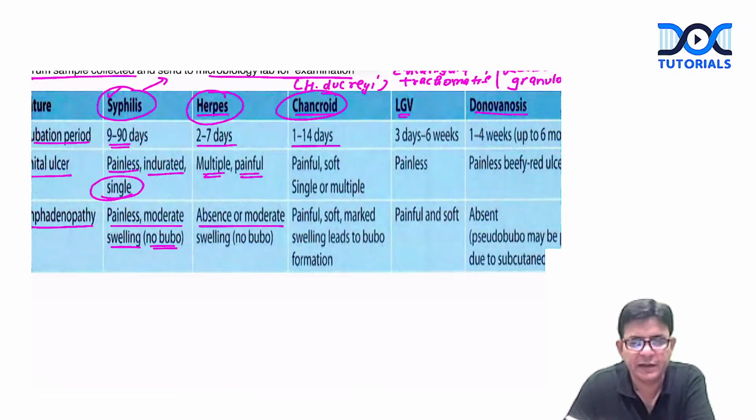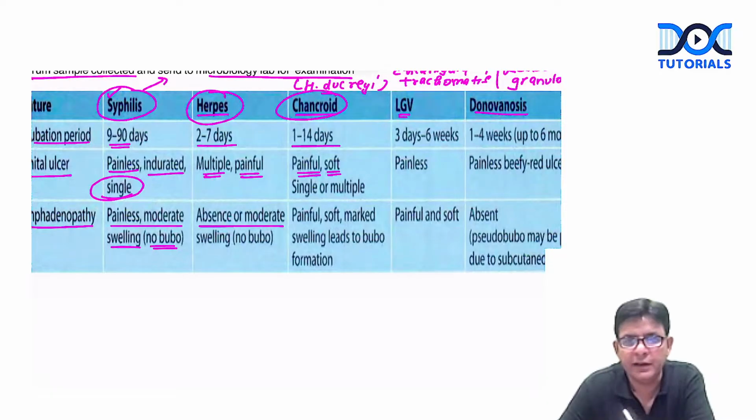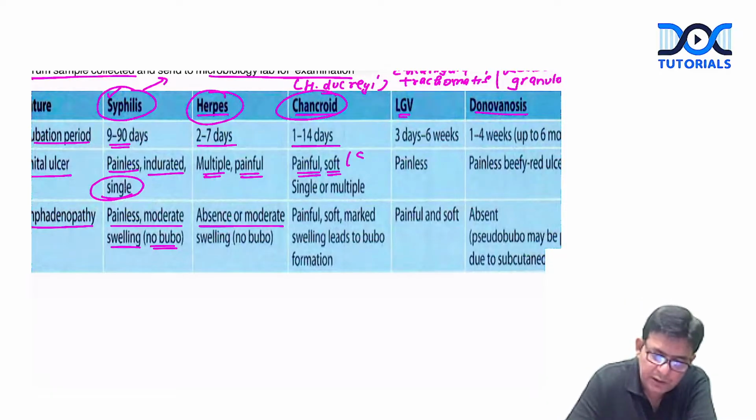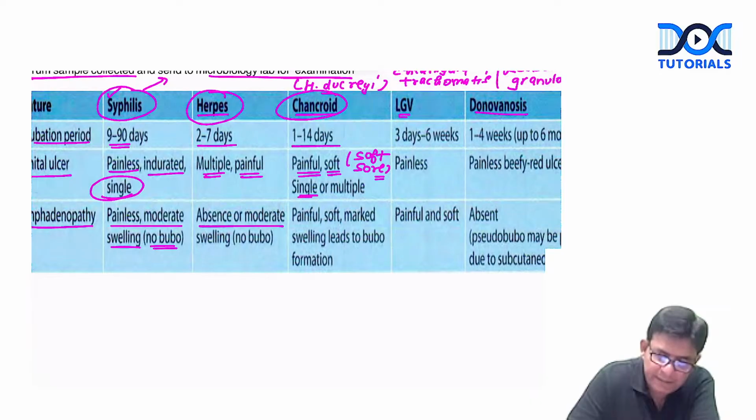Okay, chancroid is being caused by what? Haemophilus ducreyi, and this particular one is painful, and it is not hard. It is soft, and because of that, it is also termed a soft sore. It is also termed what, guys? Soft sore. So it's painful and soft, also termed a soft sore, and it can be single like the syphilis one, or it can be multiple.